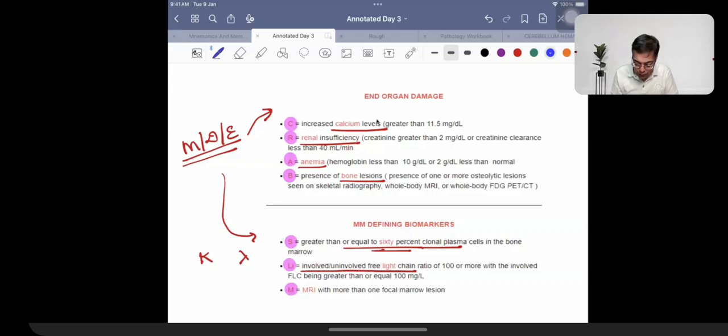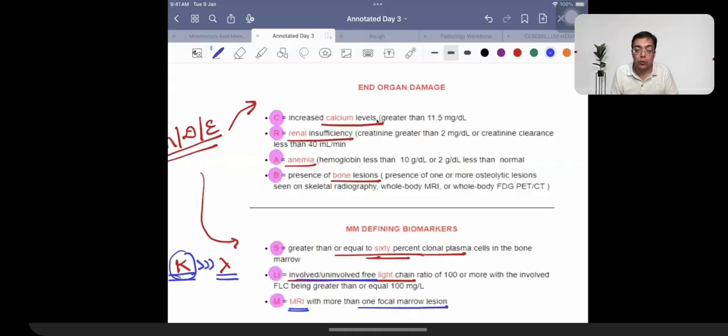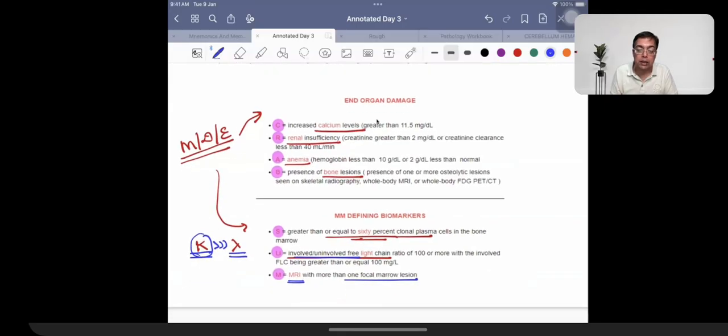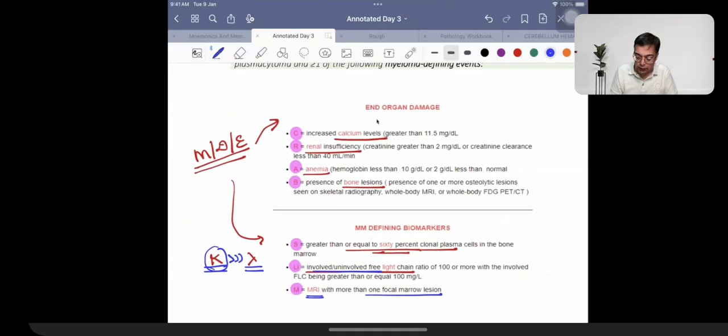Suppose kappa is produced in high numbers, then kappa is going to be produced 100 times more than lambda light chain. That is the meaning of involved light chain. M for MRI finding having a focal marrow lesion more than 5 millimeters. Very surprising. This is what we were expecting to be asked in the exam when it was introduced, the SLIM criteria, the biomarker criteria, but surprisingly it has not been asked in the exam so far.